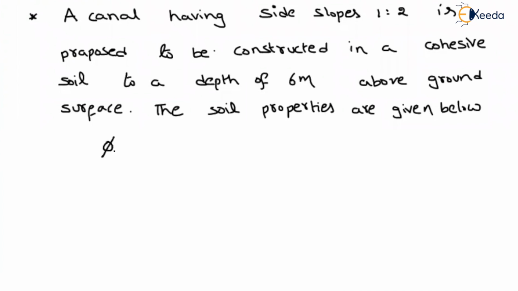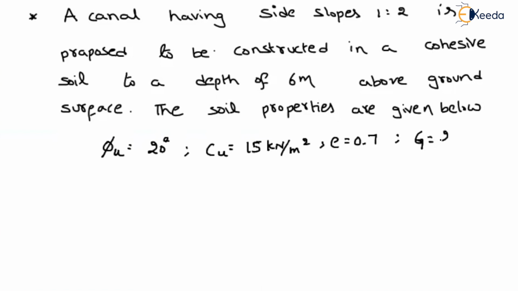The undrained friction is given as 20 degrees, and also undrained cohesion is 15 kilonewton per meter square, and also the void ratio of the sample is given as 0.7 and the specific gravity is given as 2.65.